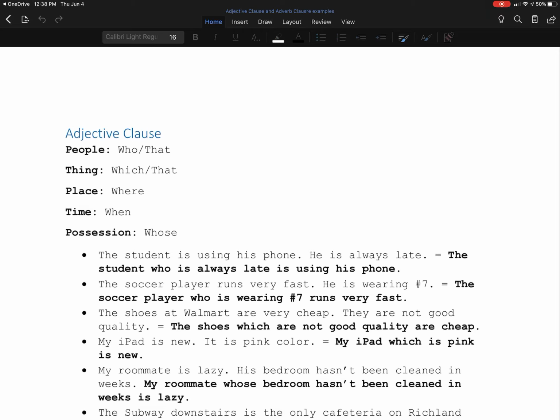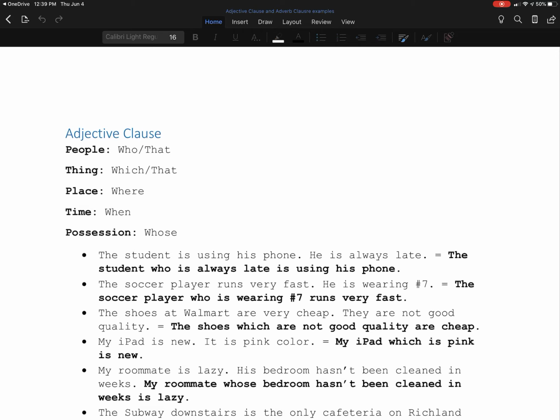We're not going to combine at the period, but we're going to combine where the noun is. He describes the student, so that's where we're going to combine these two sentences. The student is using his phone. He is always late. The student who is always late is using his phone. So keep in mind, we drop the word he, we add who, and we're combining it where the he describes the student.